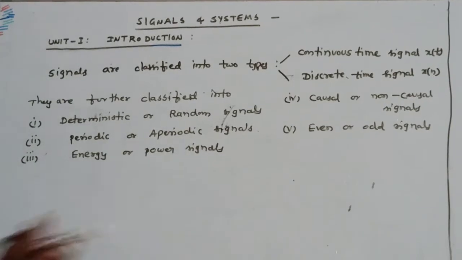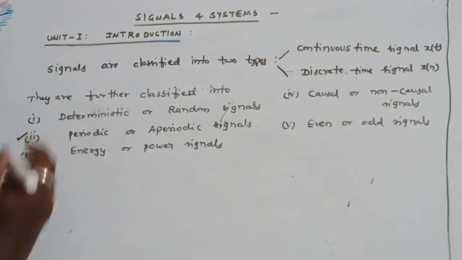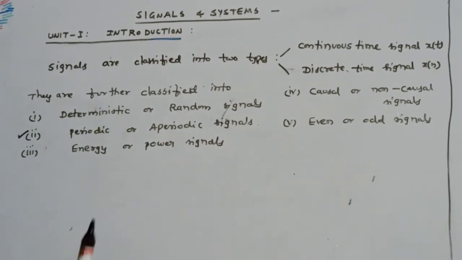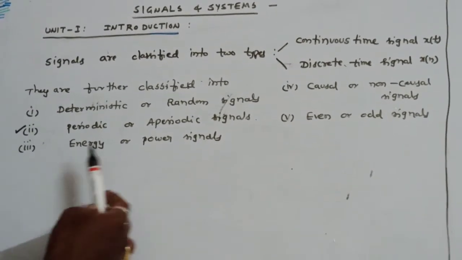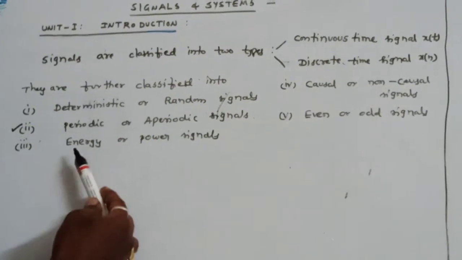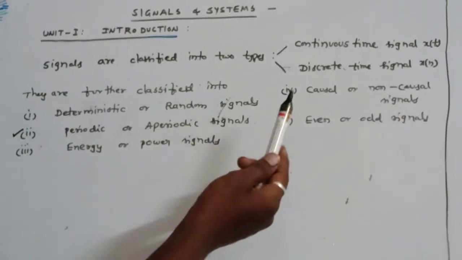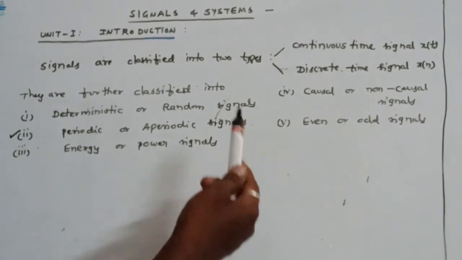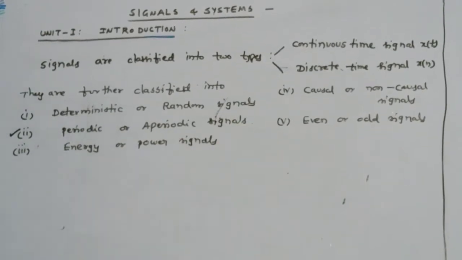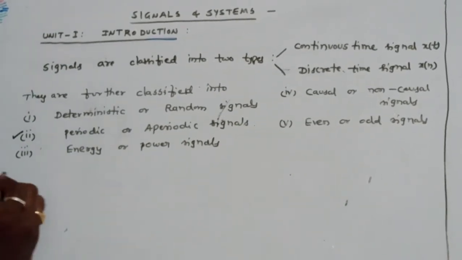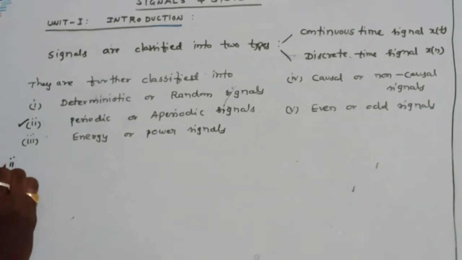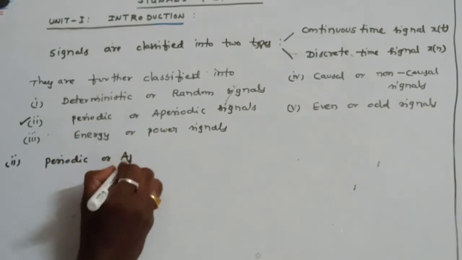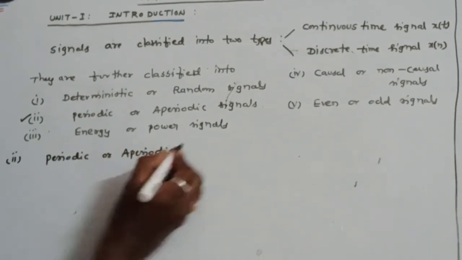So today we majorly discuss periodic or aperiodic signals and how to find the time period or fundamental period of periodic signals. Later, in the coming sessions, we will see energy and power signals, what causal and non-causal signals are, and how to find out whether a given signal is an even signal or an odd signal. First let us discuss the second one: periodic or aperiodic signals.